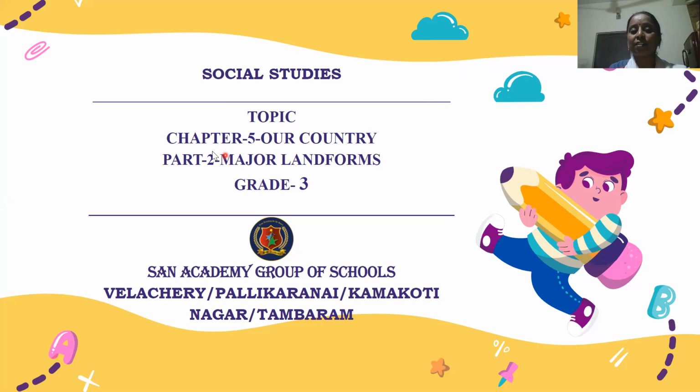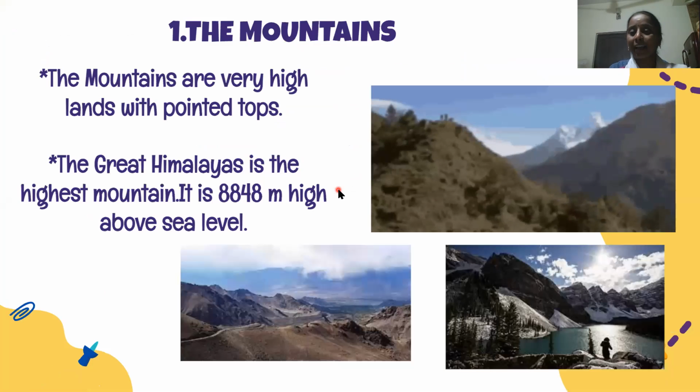In this video, we are going to see about our chapter 5, our country. This is the second part of the chapter. In the first part, we learned about our country, introduction, and the features of our country, India. Now, in this part, we are going to see the major landforms one by one in detail.